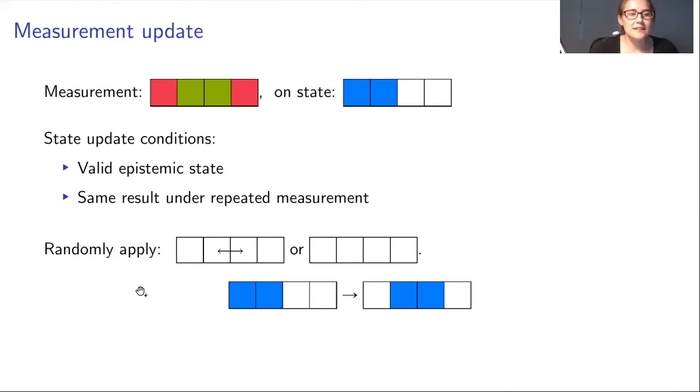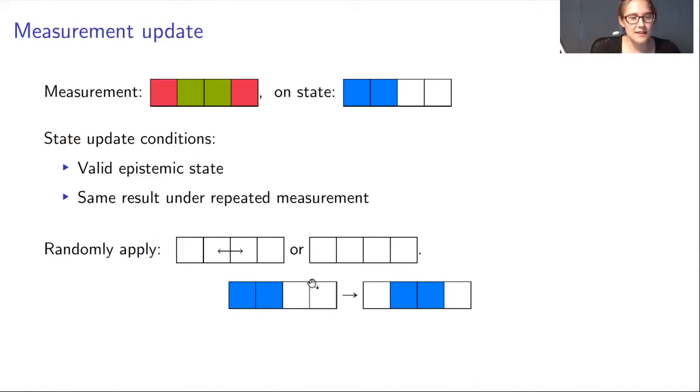So the right measurement update that does this is to randomly apply a permutation that permutes the ontic state from 2 to 3 or from 3 to 2 if it was there, or otherwise it just leaves it, or it does nothing at all.